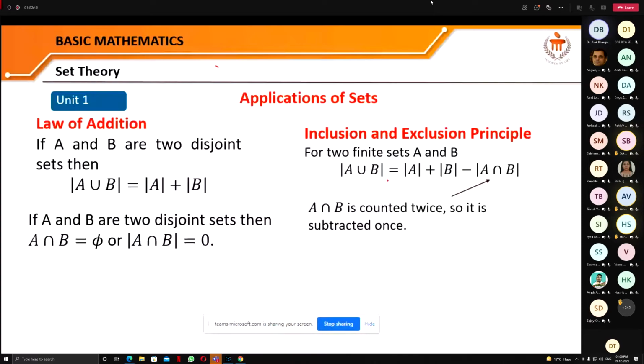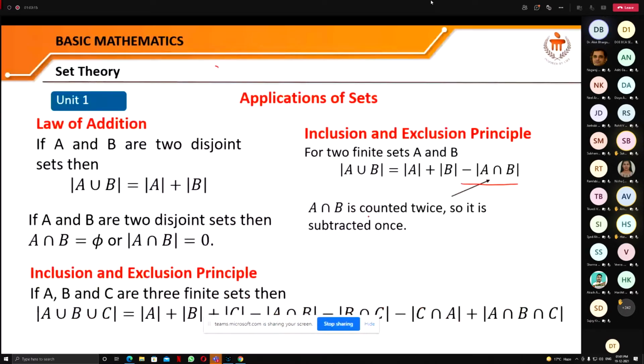If it is not disjoint, then some elements are common. And if those elements are common, then when we include the elements of the set A, we include those common elements. And when we include the elements of B, we also include those common elements. So those common elements are included 2 times. That's why it is necessary to remove those common elements 1 time, and that's why this term is here. A intersection B is counted twice, so it is subtracted here.